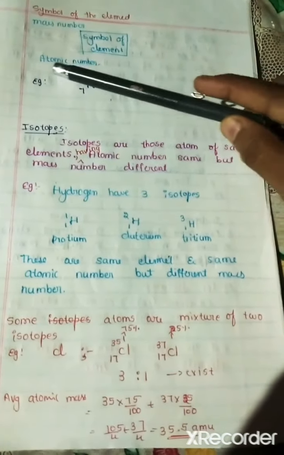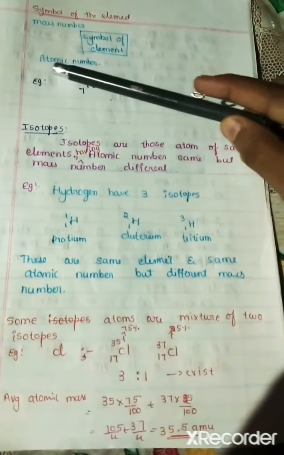Some elements are a mixture of two isotopes. For example, take chlorine, Cl. Chlorine has atomic number 17 but 35 and 37 are the different mass numbers. Here Cl-35 is 75% available and Cl-37 is 25% available. They exist in nature in a 3:1 ratio. Average atomic mass is 35 into 75 divided by 100 plus 37 into 25 divided by 100, which gives 35.5 amu, the average mass number for chlorine atoms.